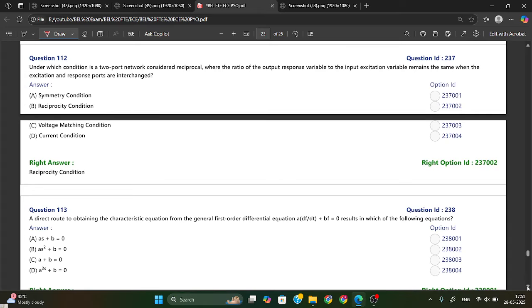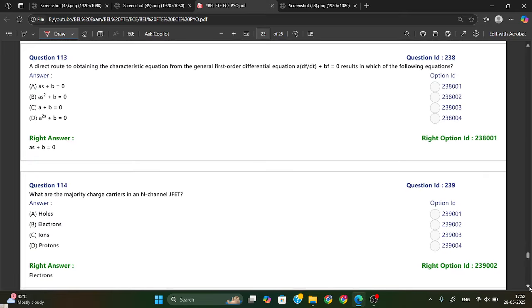Under which condition is a two-port network considered reciprocal, where the ratio of the output response variable to the input excitation variable remains the same when the excitation and response ports are interchanged? So this is nothing but your reciprocity condition. Option B is your right answer.